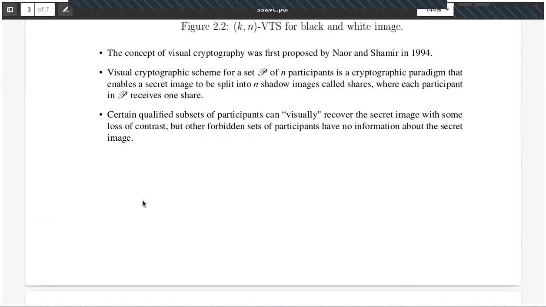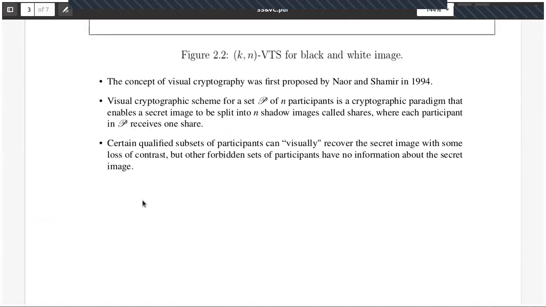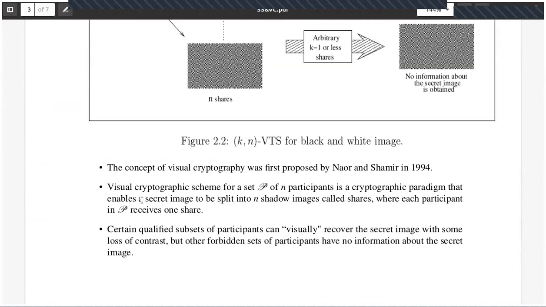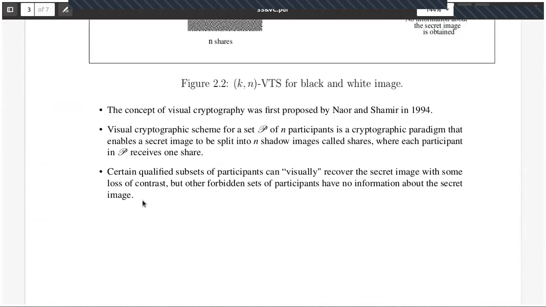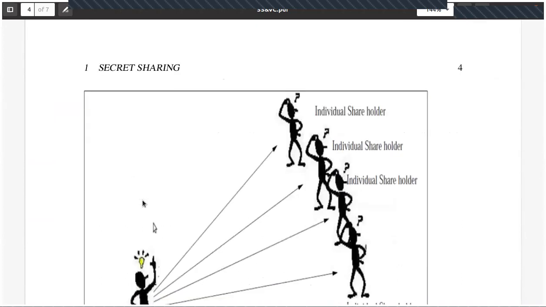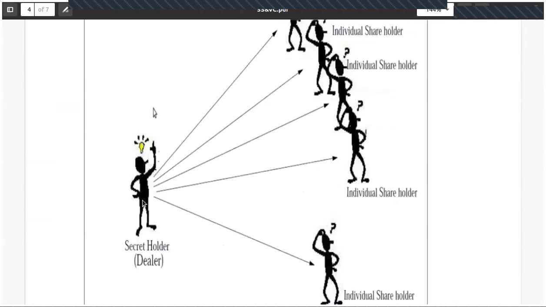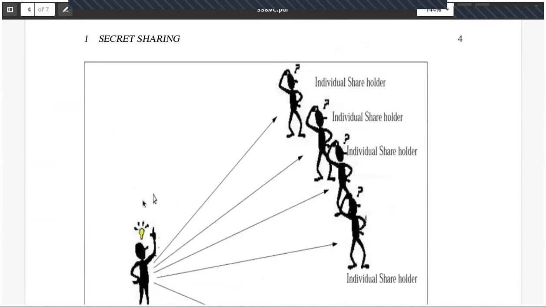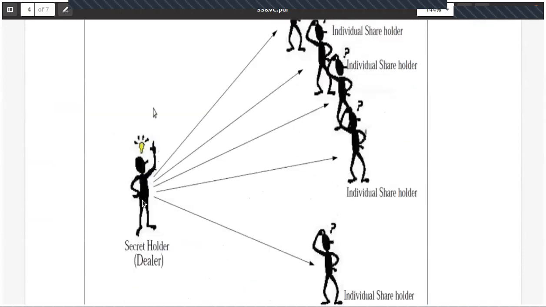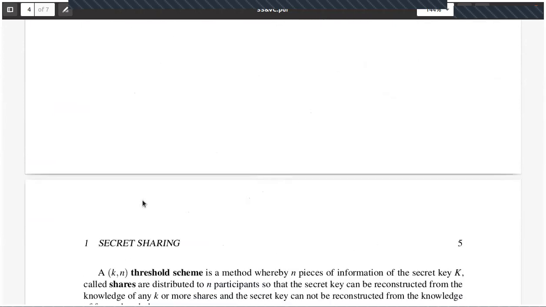Okay, we discussed this, but I'll repeat. This is again called (k, n) visual cryptography. This was given by Naor and Shamir in 1994. There is a secret holder, the dealer. He will share the shares with n individuals, the individual shareholders.